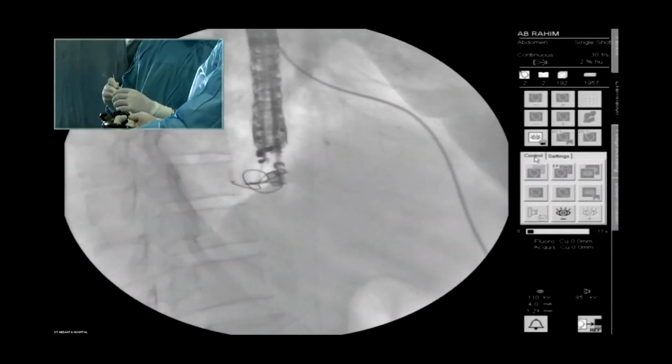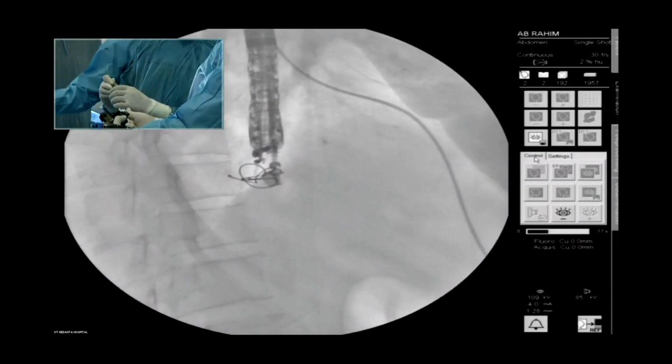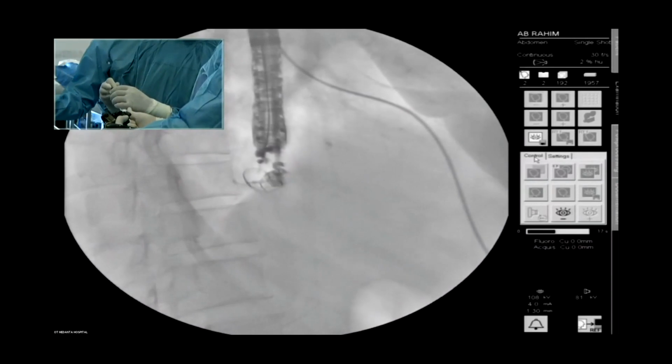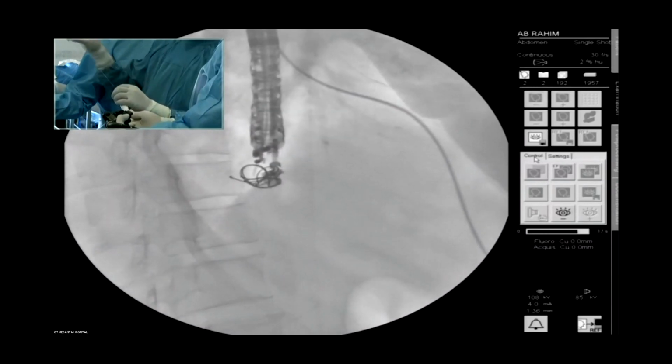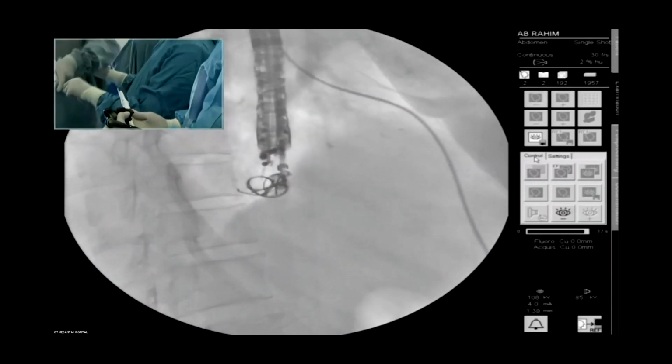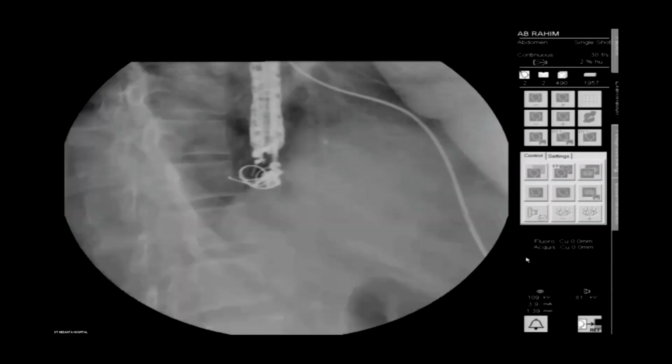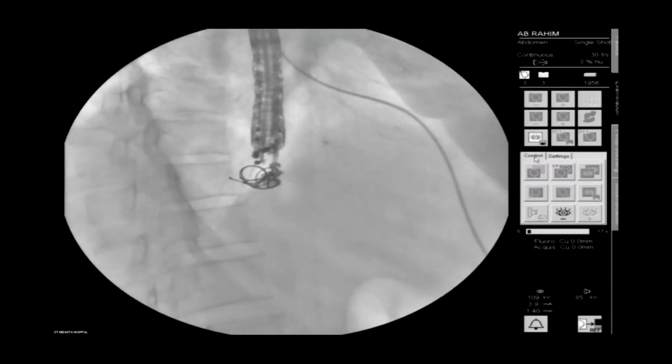Dr. Suraj, we are not having both the EUS and fluoro images simultaneously. Please, somebody get the EUS image to show. Yes, EUS image. Okay, one more. We're not having the EUS image. Flush. Please adjust this. Somebody should adjust this.